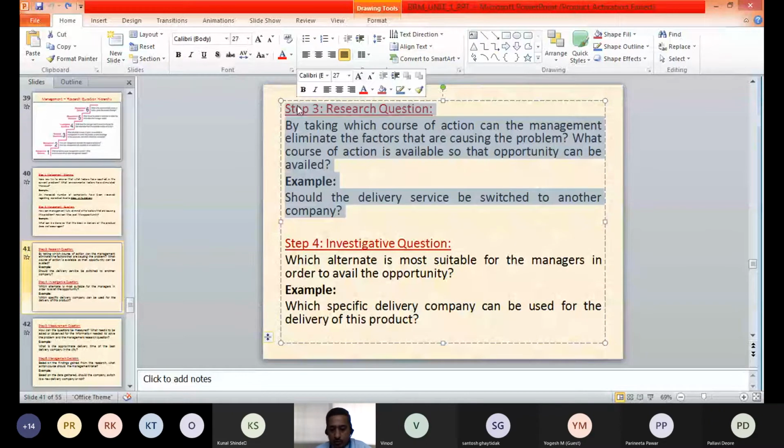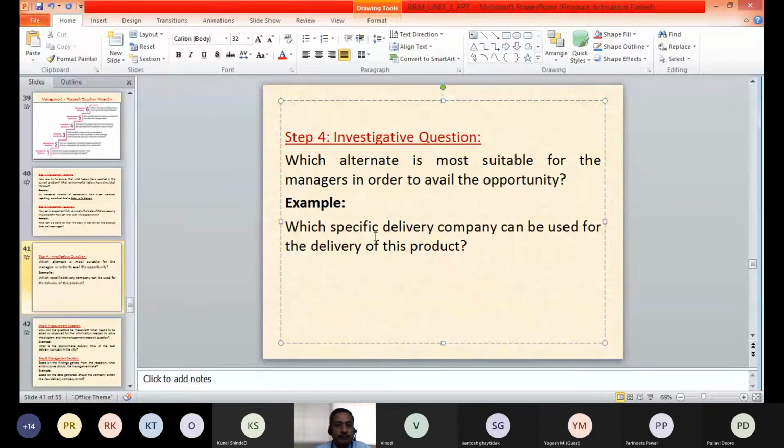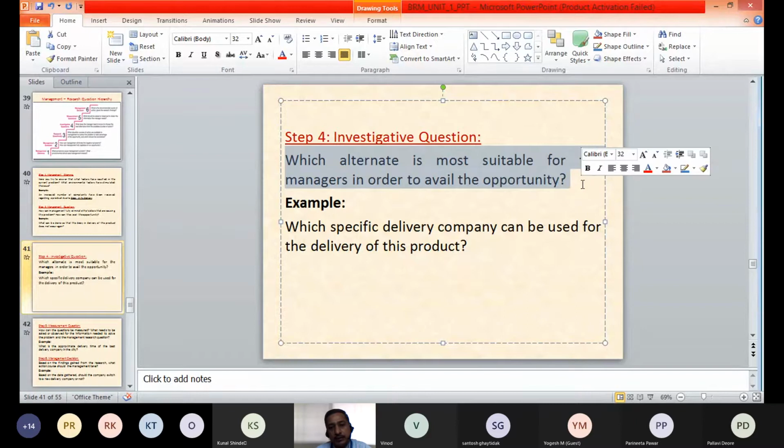So now we want to do the investigation. The investigative question will try to answer which alternative is most suitable for the managers in order to avail the opportunity. Now, among the different available alternatives, which alternative is most appropriate to eliminate that particular problem or to avail that opportunity is the management question.